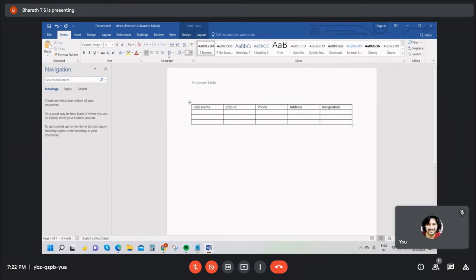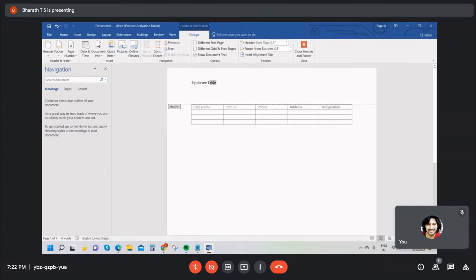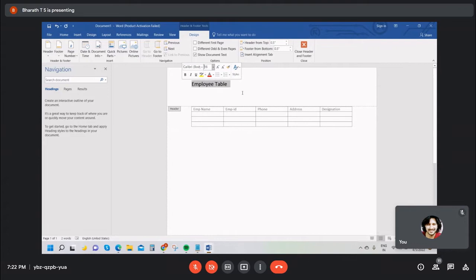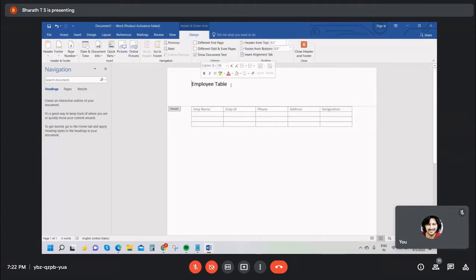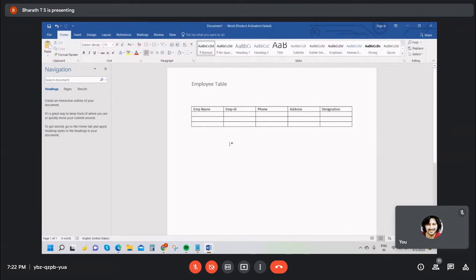See, we are creating one table. The table name is employee. The employee table contains employee name, employee ID, employee phone number, address, and designation. See, guys, the headers are called fields in Salesforce. Employee name, employee ID, phone, address, designation: these are all the fields. And the employee table, our table name, is called an object in Salesforce. This is an object, and these are all the fields, guys.